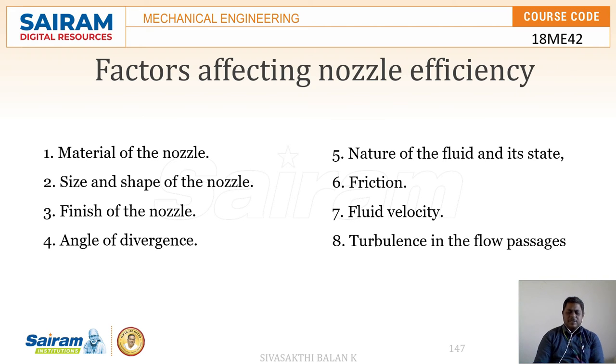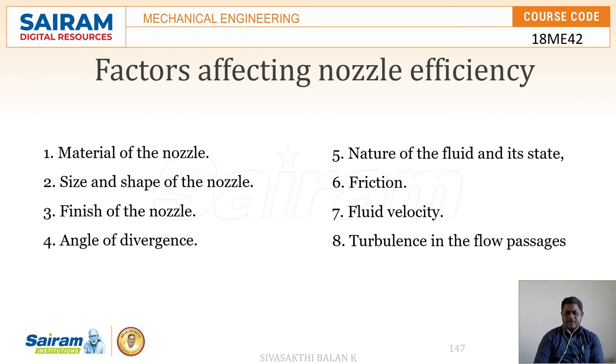And the quality of the finish inside the nozzle takes a vital place in increasing the efficiency. When the finish is not good, there are small abrupt surfaces, which produce shock waves when the steam flows through. When a shock wave is produced, the velocity of the steam which comes out from the nozzle is reduced.